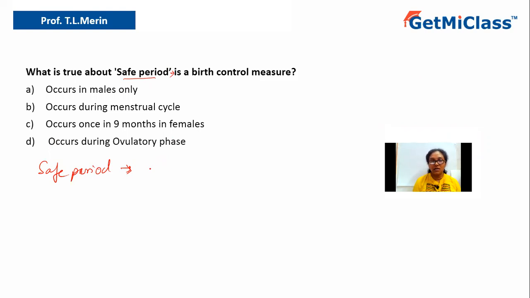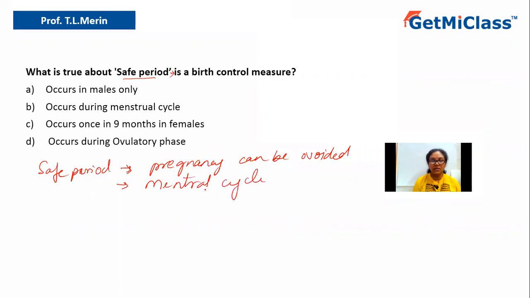Or you can say this is the safe period during which pregnancy can be avoided. And this occurs, as I told you, during the menstrual cycle.